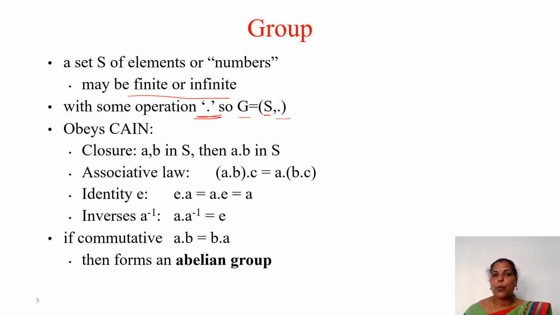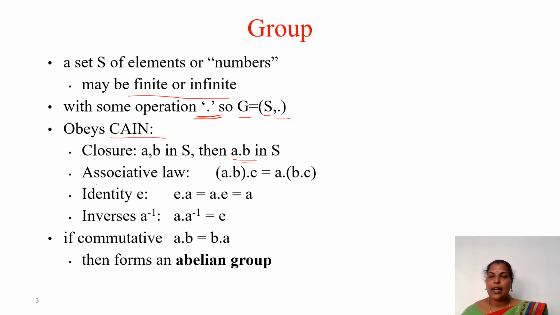And this group obeys the CAIN property. What does CAIN mean? Closure, associative law, identity and inverses. So closure is: if A, B are in S, then A dot B is in S. If you have two elements, then whatever operation you perform on the two elements, that result is also in the set S. That is the closure property.